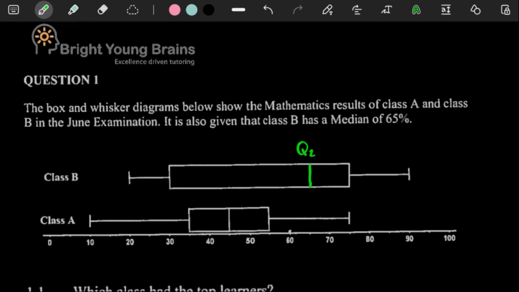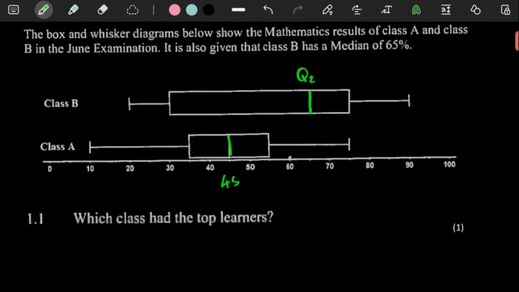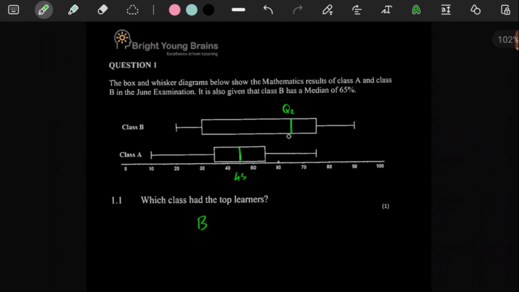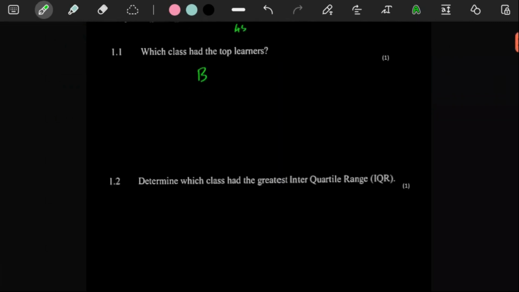In my opinion, because the median of class B is higher than the median of class A, class B definitely did better, because half the people have above 65%, while in class A it is only about 45%. Which class had the top learners? Here it's definitely B, without a doubt. Reason being, half of the learners have more than 65, while half of the learners in A only have above 45.